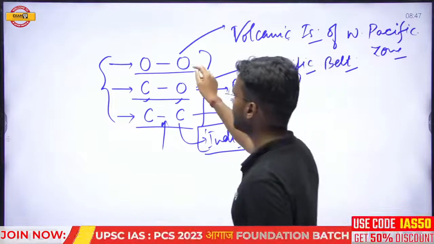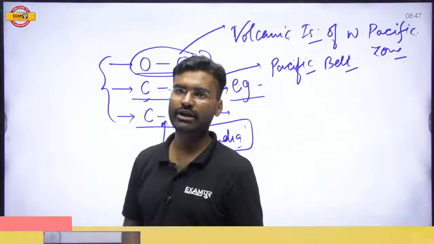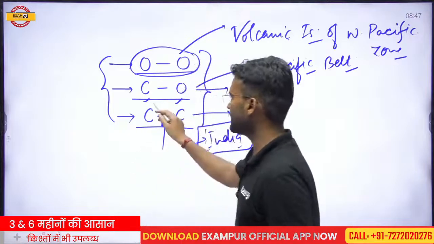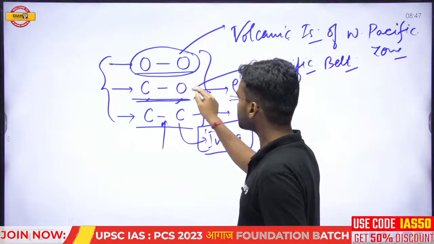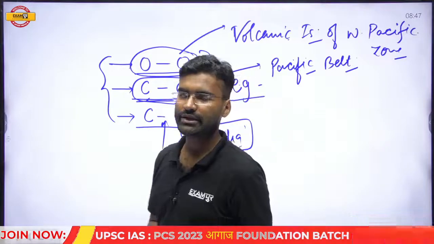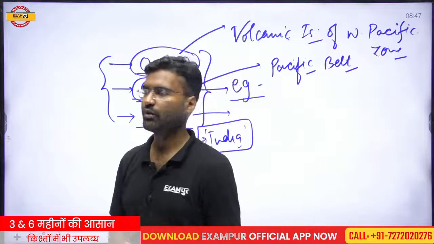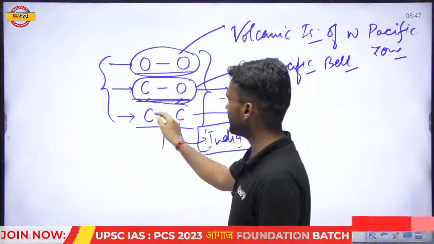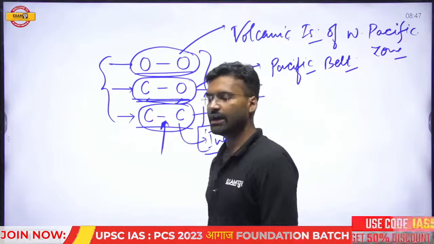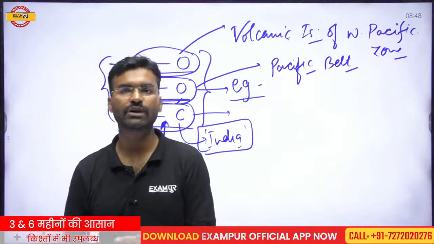So in this case we will understand how the Japanese islands and the archipelago of Indonesia developed. We will understand how the Andes and Rockies developed and why this region has a lot of volcanic eruption and is an earthquake-prone area. And we will understand how the Himalaya developed and why the Himalaya does not have volcanic activity at the present time.